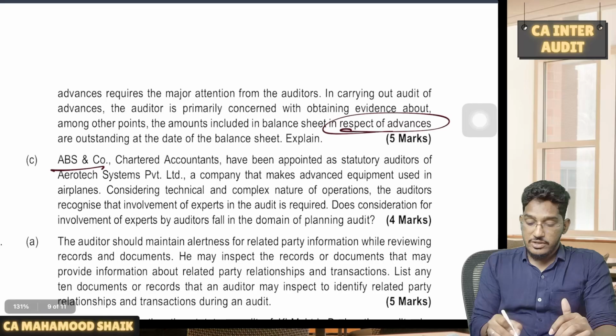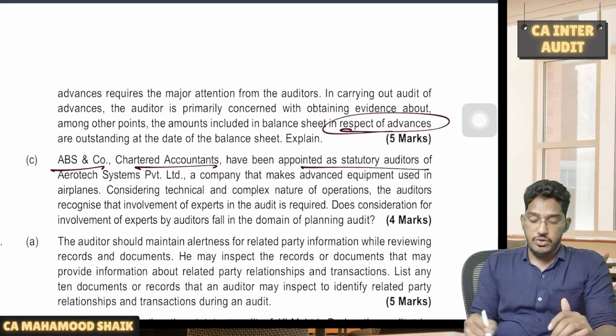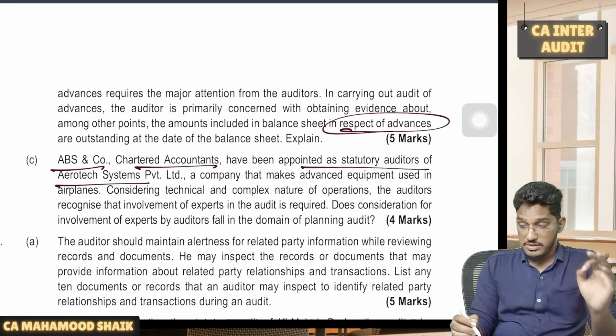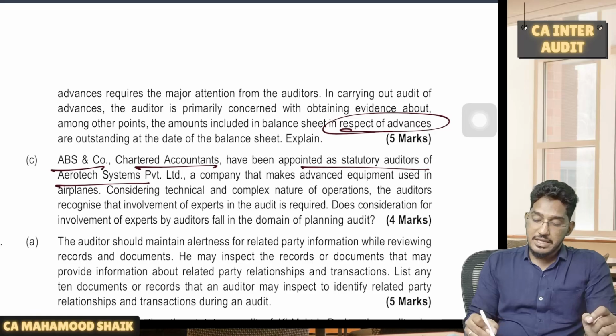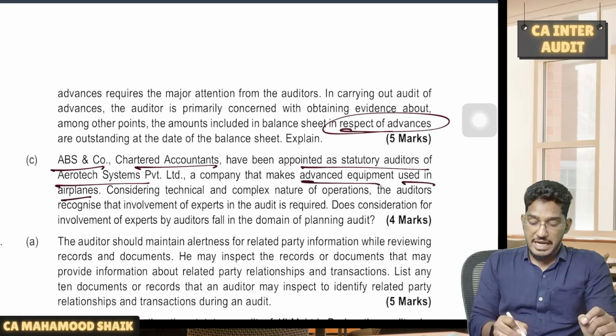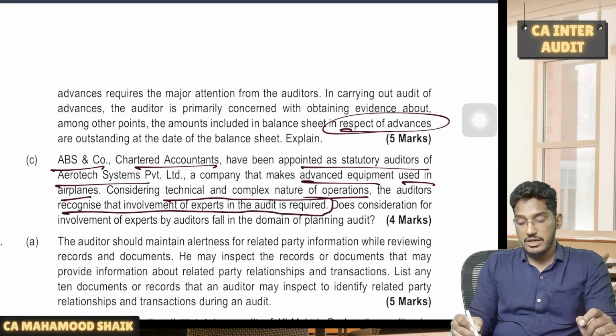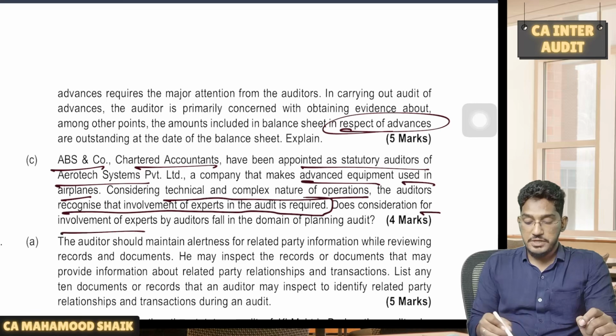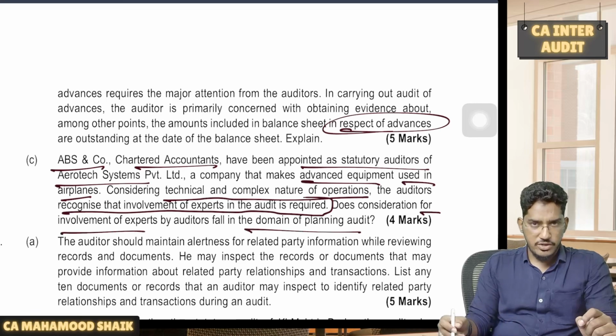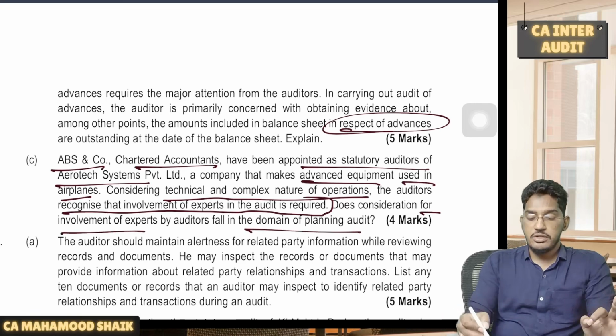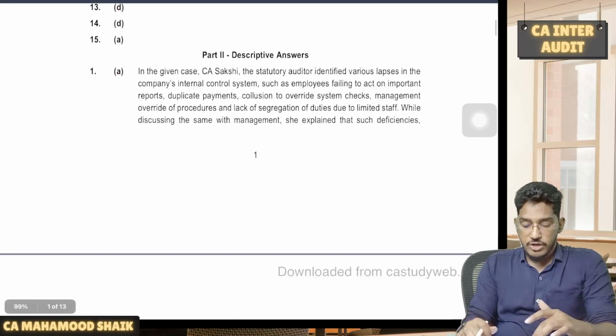Next, ABS and Co, Chartered Accountants, have been appointed as statutory auditors of Aerotech Systems Private Limited, a company that makes advanced equipment used in airplanes. Considering the technical and complex nature of the operations, the auditors recognize that involvement of experts in the audit is required. Does consideration for involvement of experts fall within the domain of planning the audit? Is checking the involvement of experts also part of the audit planning process?